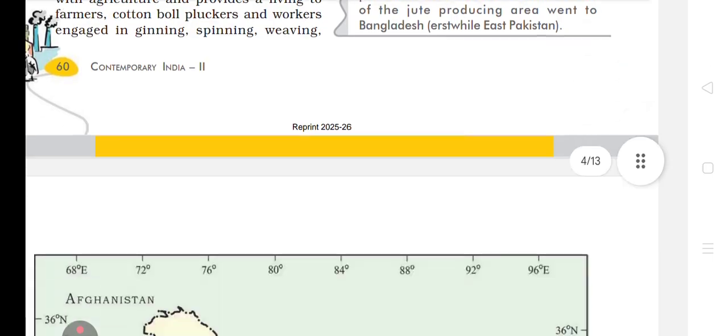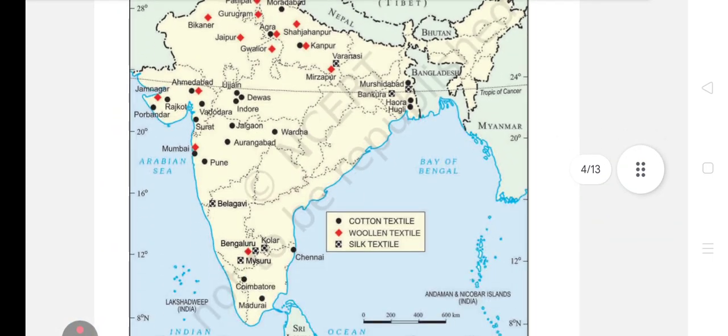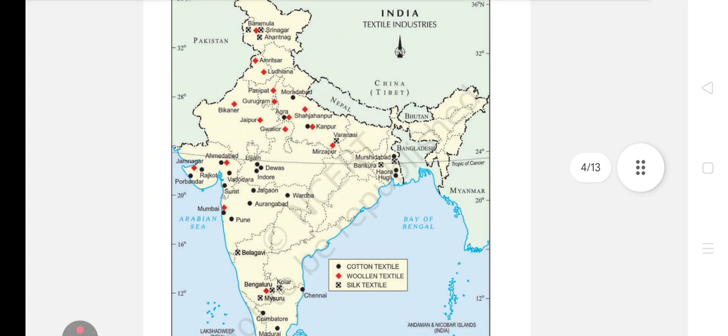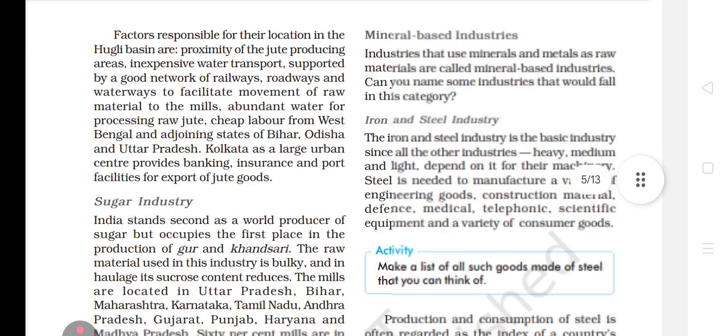Okay, next is written, and as you can see this map, dear student, cotton textile, woolen textile, silk textile. Very important map. Okay, next see here. What is it written?